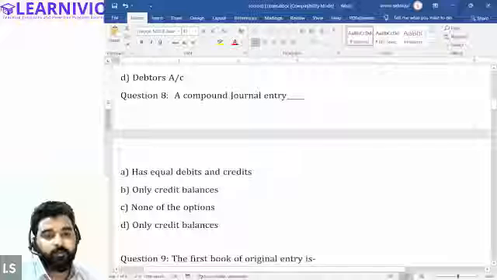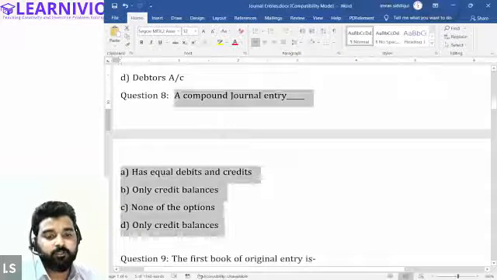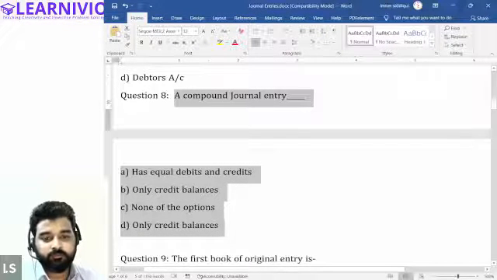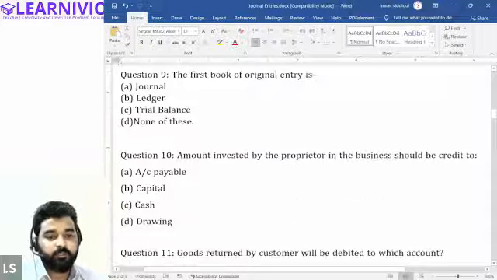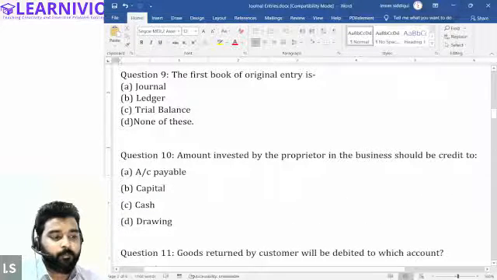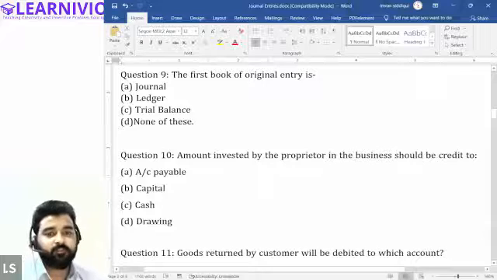Now, question number 8, a compound journal entry. I think this one is very easy. Let's move to the next question. Okay, I think we have done enough questions.